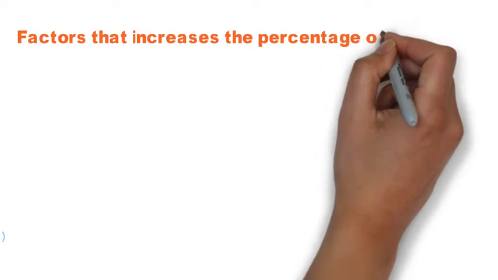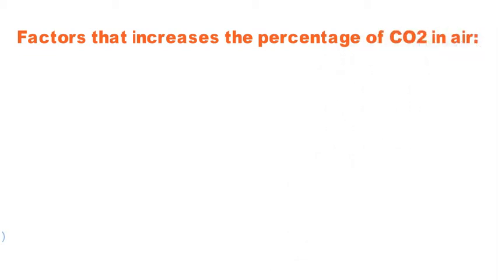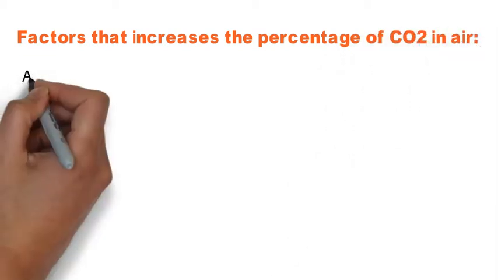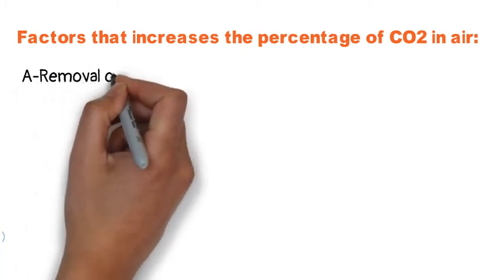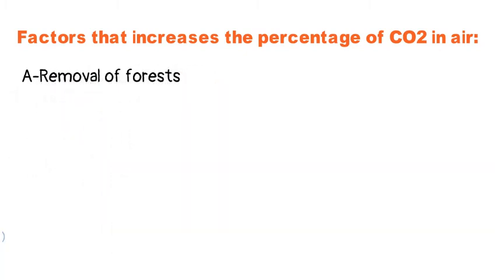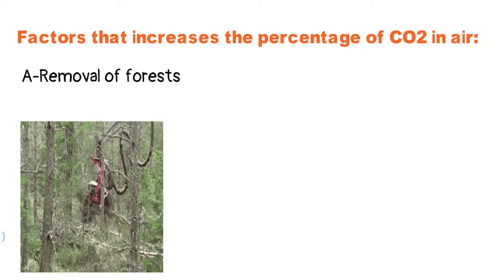From this, is the percentage of carbon dioxide gas constant? It's constant, but there are some factors that can cause an increase in the percentage of carbon dioxide gas in the air. First, the removal of forests. By removal of forests, we decrease the amount of plants. Plants do the photosynthesis process that changes carbon dioxide into oxygen. So by decreasing the number of trees, we decrease the photosynthesis that occurs. By decreasing the number of plants, of course, the percentage of carbon dioxide gas in the air increases.